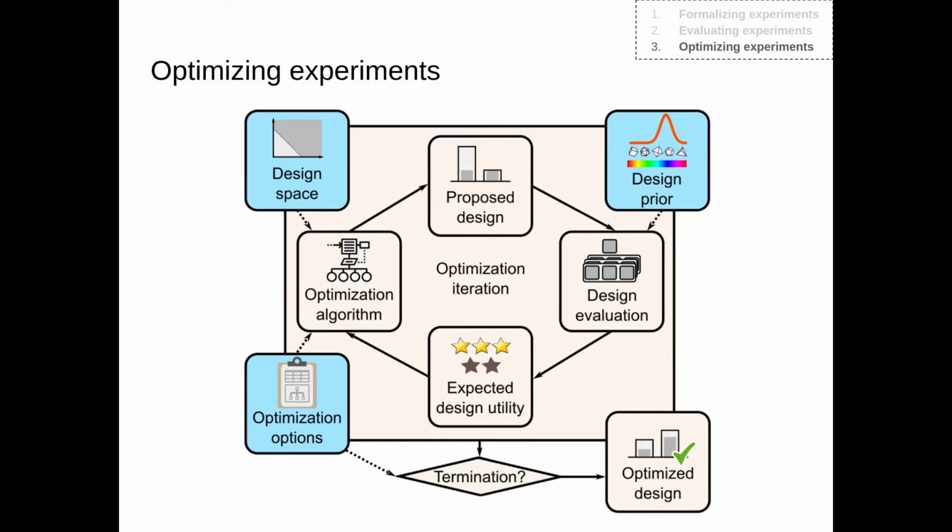This optimization loop then continues iteratively by the optimization algorithm proposing a design being evaluated, and the optimization algorithm receiving back an expected design utility, all the way until the termination criterion is reached. And this termination criterion is one of the optimization options that is also a user input. Finally, we obtain the optimized design. And here it's important to note that this is the best design that we have found, but it's not necessarily the globally optimal design. And in practice, we usually don't know whether this is or isn't the best possible design.